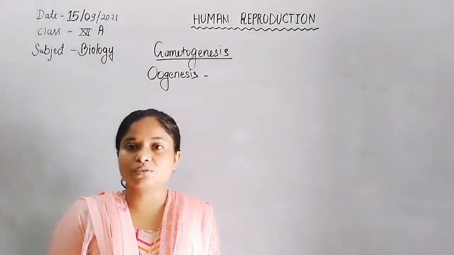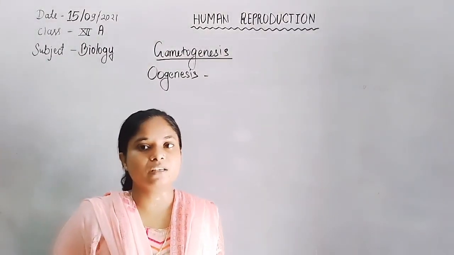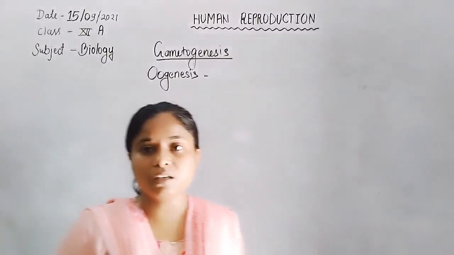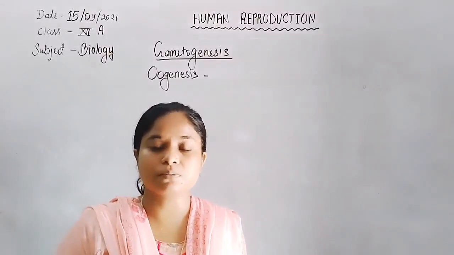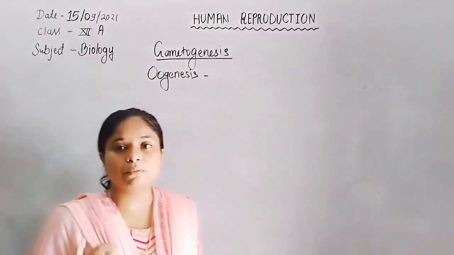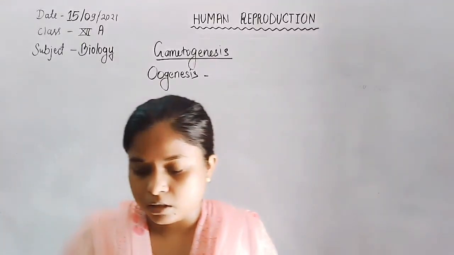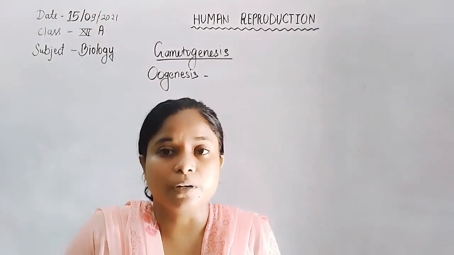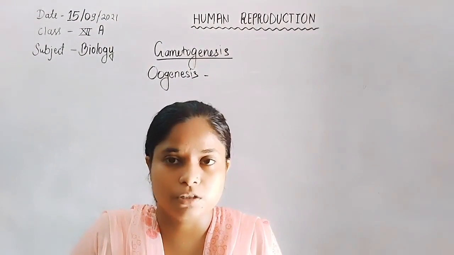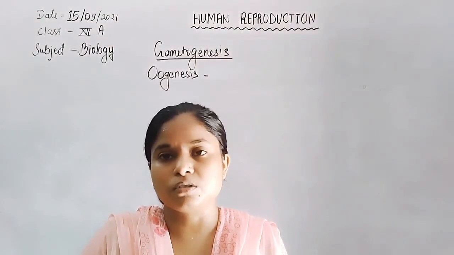In this class, I am going to start with another important topic of the chapter human reproduction, and the topic is gametogenesis. In gametogenesis, we are going to discuss oogenesis. In the previous class, we discussed the spermatogenesis process, in which we discussed how sperm get formed inside the seminiferous tubule. So first we revise our previous class content, then we proceed to today's topic.